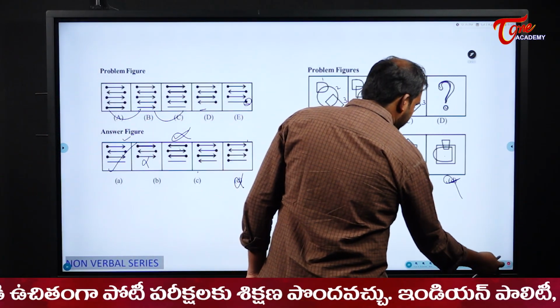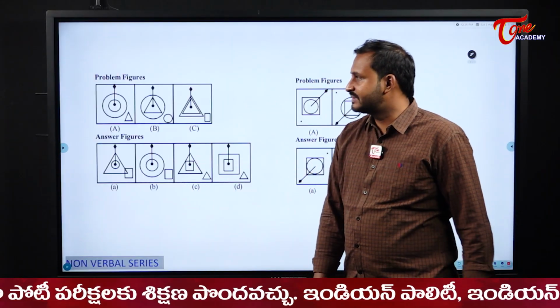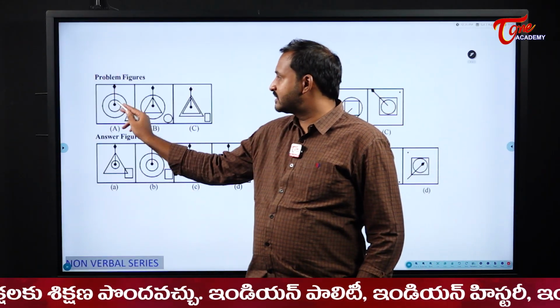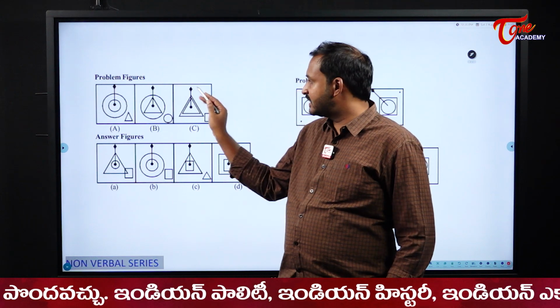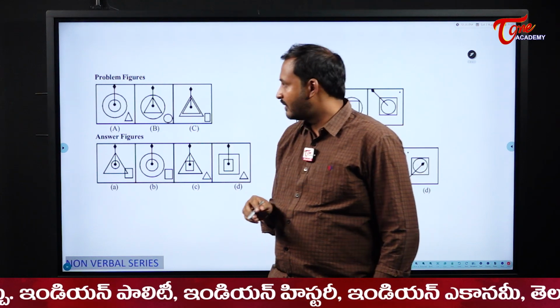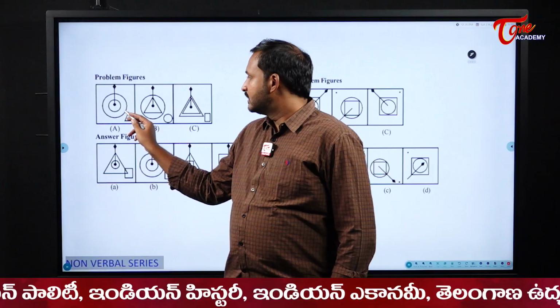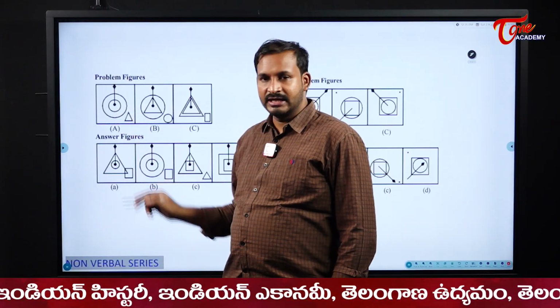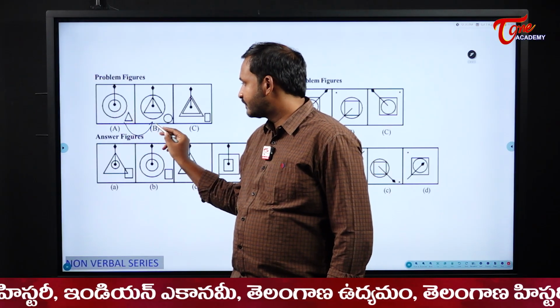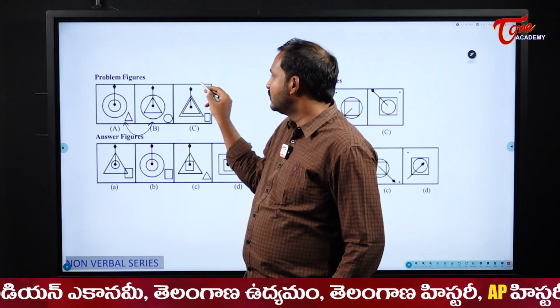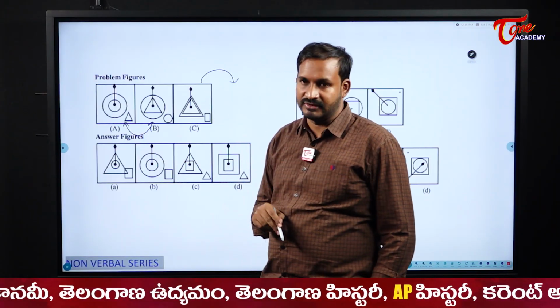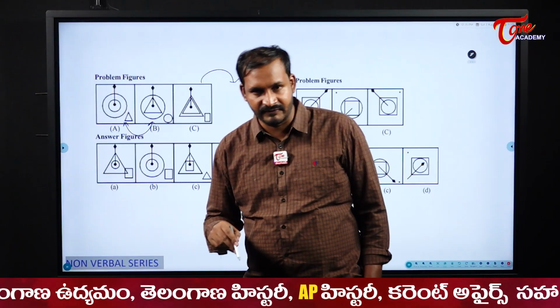Right? Next, see the next one. See the next figure, students. When it comes to the dot and an up arrow direction, that is common in all of them. But what is happening? Please see here. The circle came out and the triangle went inside, between these two. Whatever the relation is in these two, I need to tell the relation in the next one. Okay, this question is a little bit different.